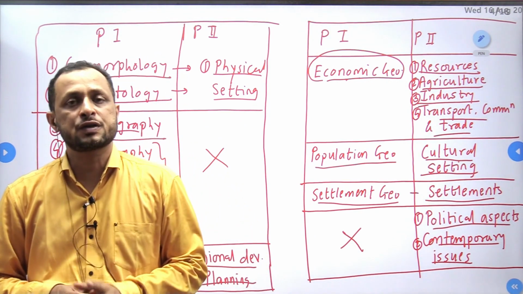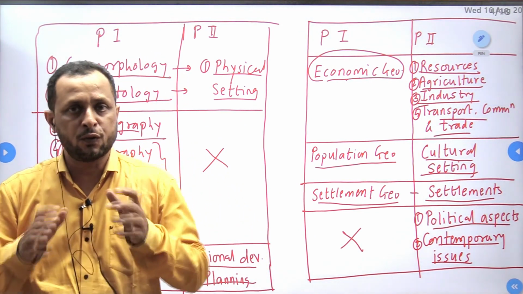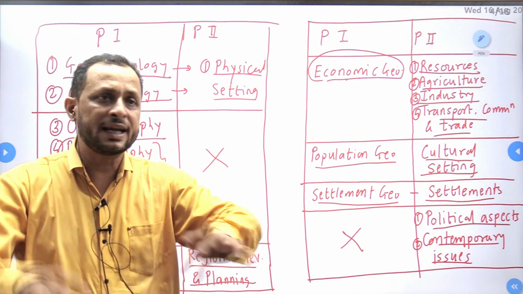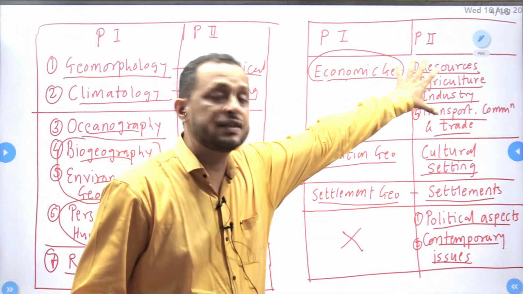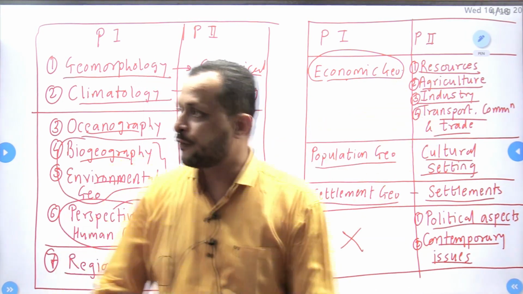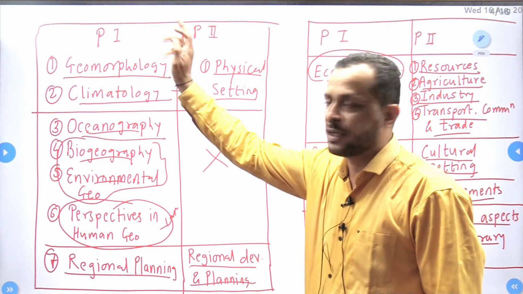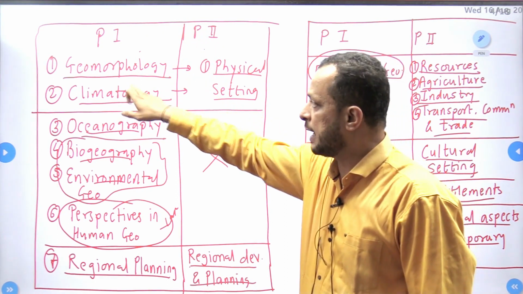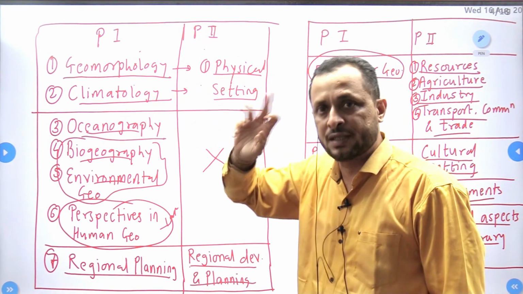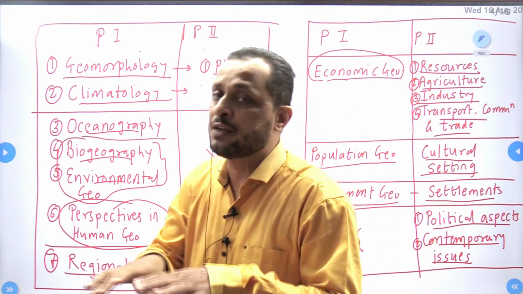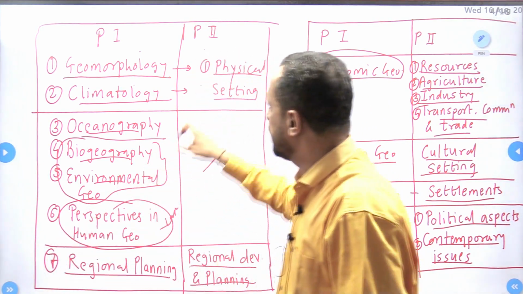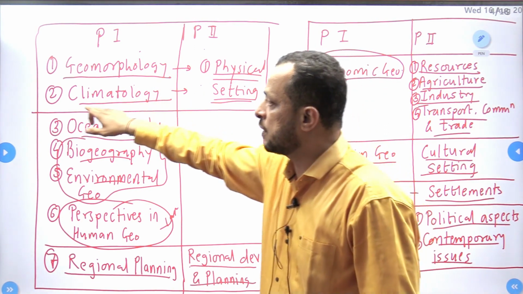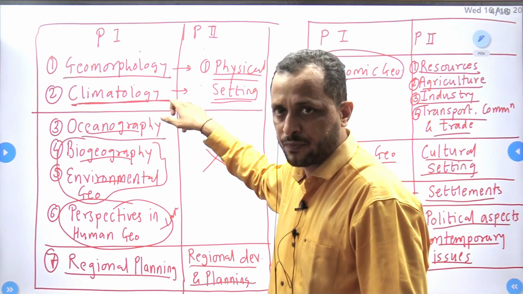Whenever you are going to study geography optional, please follow the same method. You can change the sequence. You can directly start from this, but finish these 5 topics together. If you start from this, please finish geomorphology, the related part from physical setting, and climatology, the related part from physical setting, because that becomes easy for understanding. You can understand Indian climate and Indian monsoon only when you cover the basic concepts of climatology.